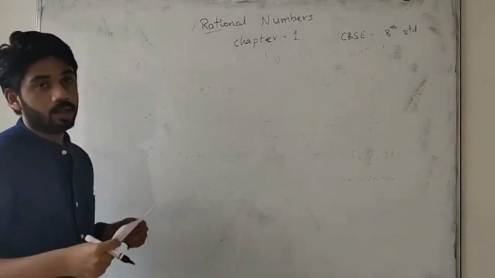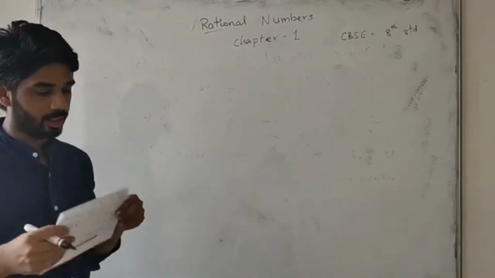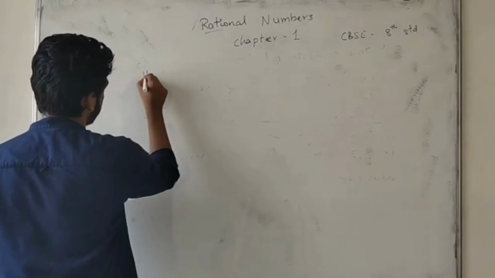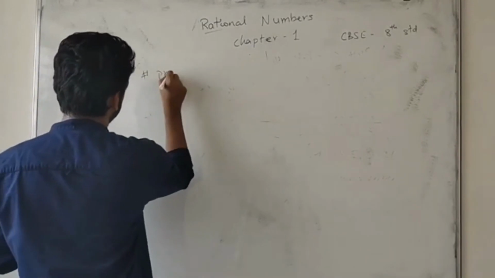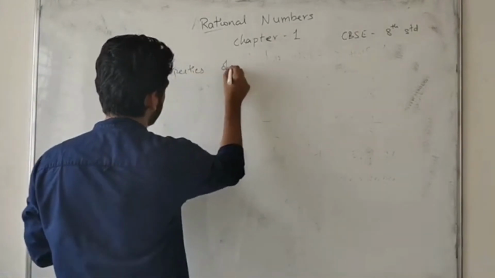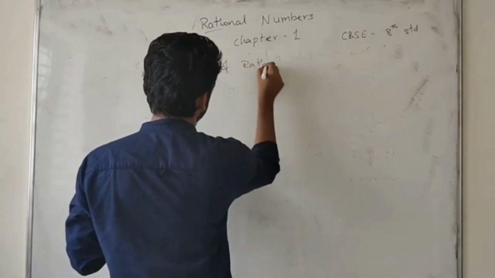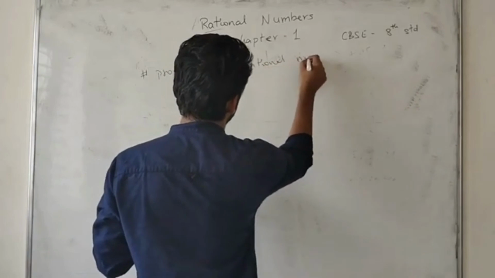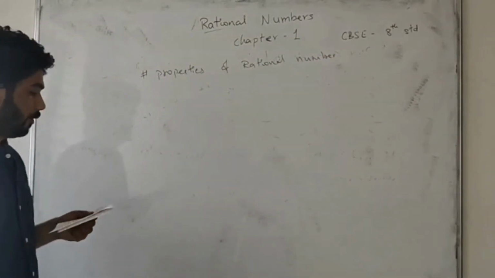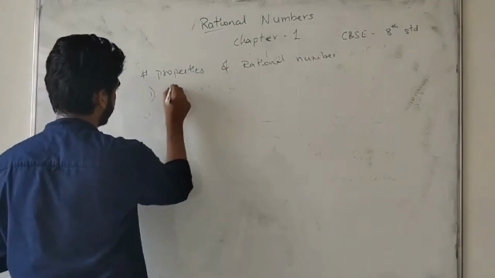So friends, students, rational numbers. In rational numbers, the first topic will be the properties of rational numbers. First one, we must know it. Properties of rational numbers. Okay, first property, closure property.